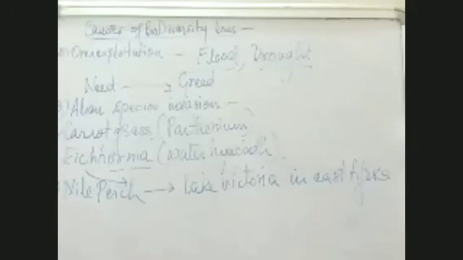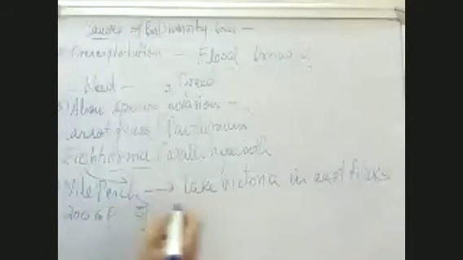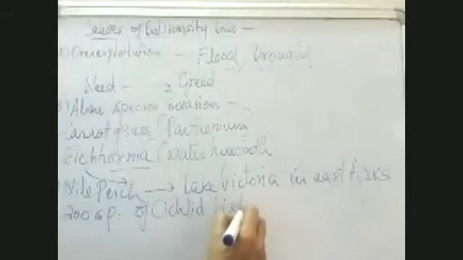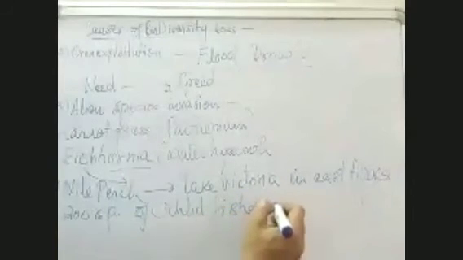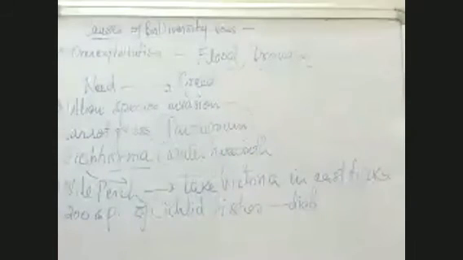So Lake Victoria has its own species also, its own fishes. This was the cause of death of 200 species of cichlid fishes. So 200 species of fishes in the lake died, got extinct.